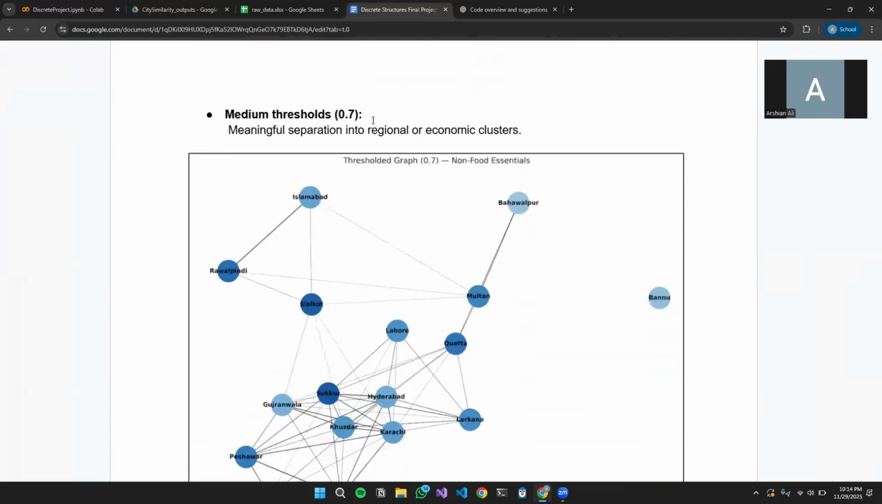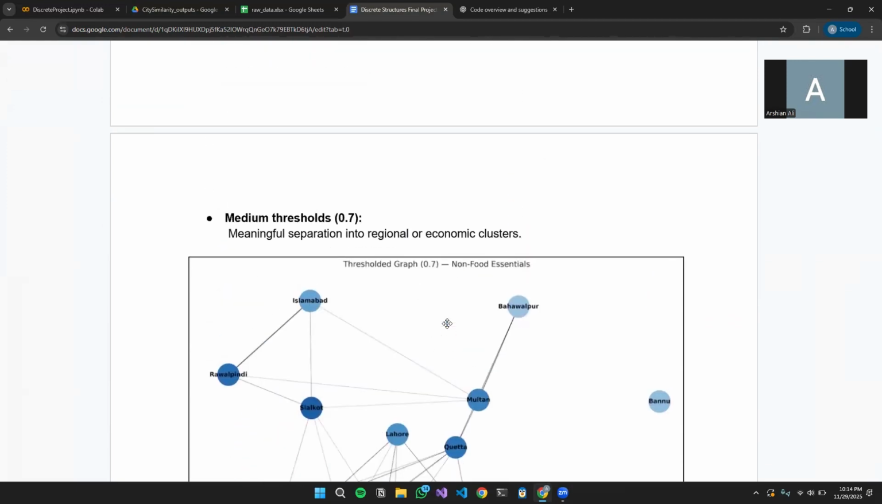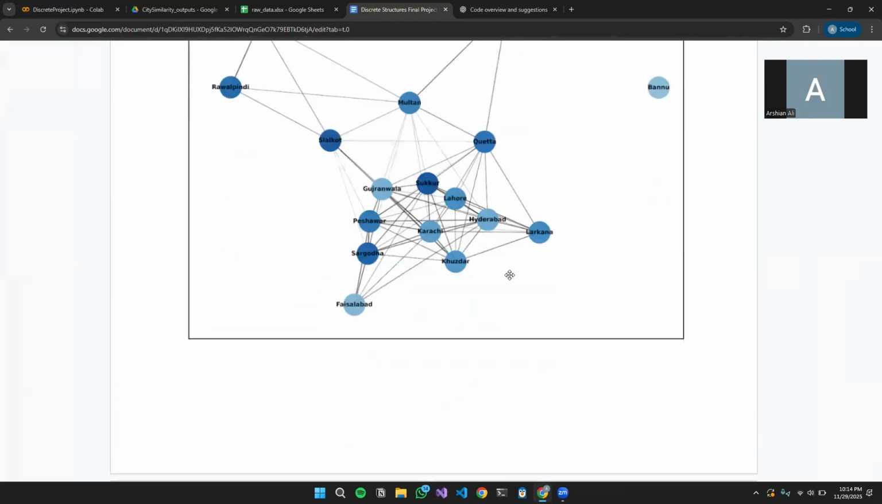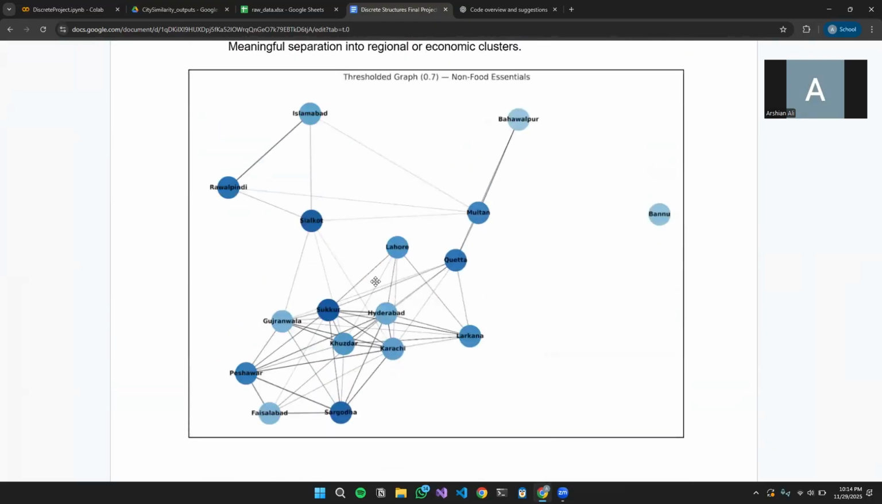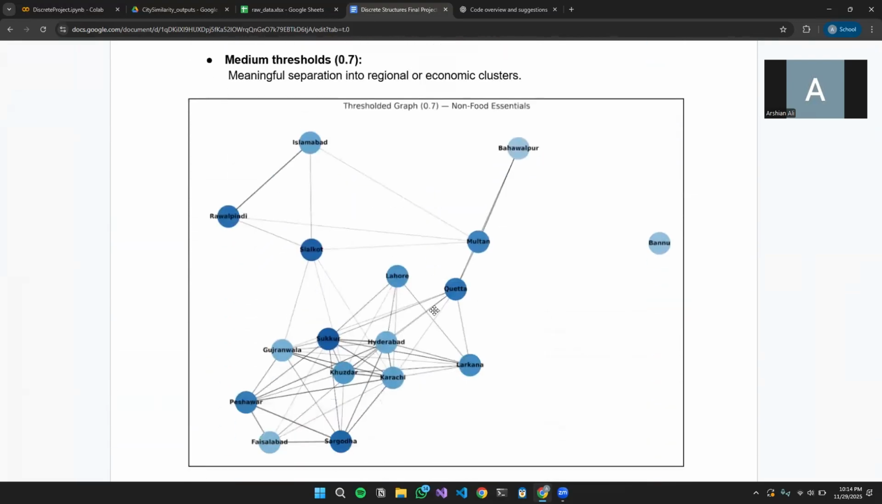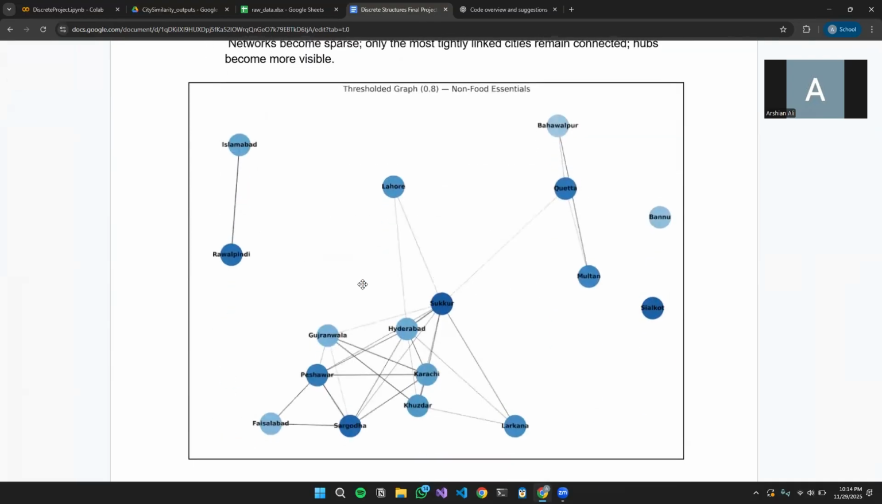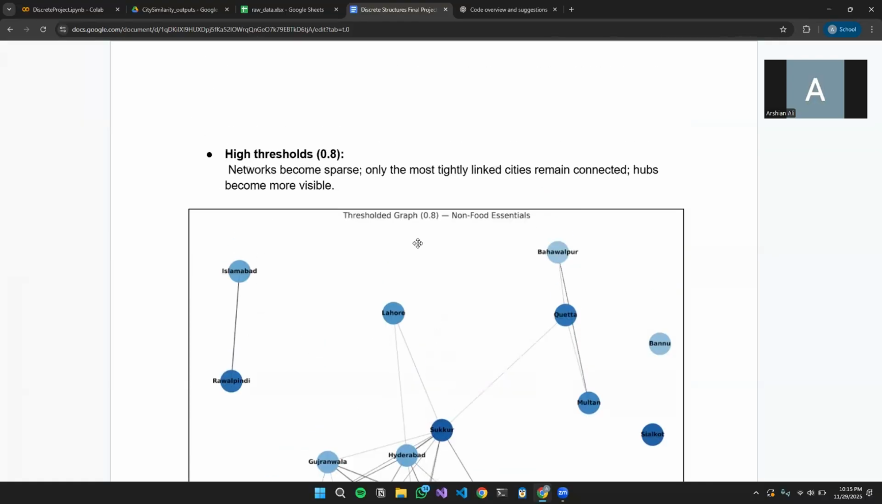The same thing was repeated with a medium threshold, which was 0.7. Although here for non-food essentials, the difference is not very drastic, it still has a less dense network as compared to the 0.6 one. And a better example of this can be seen in the 0.8 threshold version, which shows that the hub has now been broken, and these nodes are disconnected. For example, Islamabad and Rawalpindi are connected to each other, but they're more disconnected from the rest of the graph because their similarity with the other cities is not greater than 0.8.